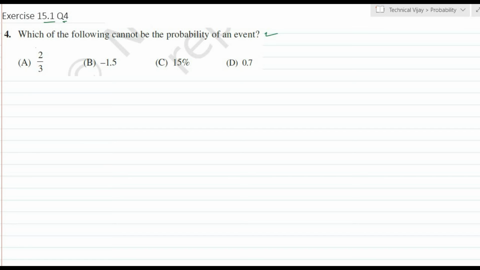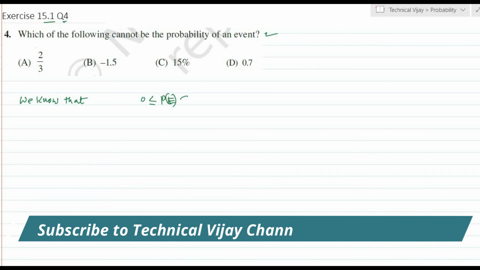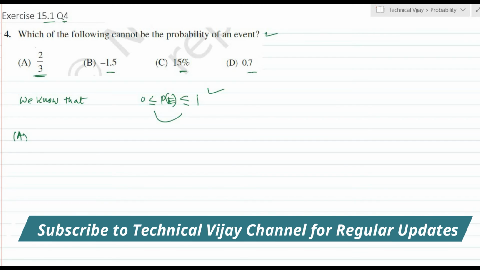Before solving this, we know that the probability of an event lies between 0 and 1. By knowing this, you calculate the values of these fractions. If it is within this range, then it is a possible event. If it is out of this range, then it is not a probability of an event. Consider option A, that is 2 by 3.